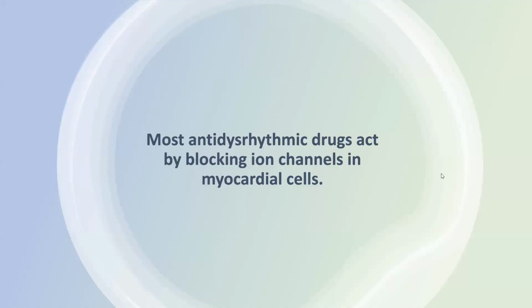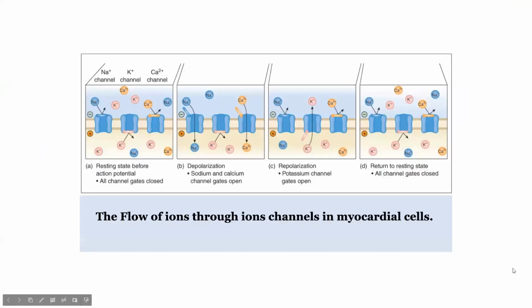Most antidysrhythmic drugs act by blocking the ion channels in the myocardial cells. So these are the flow of the ions through the ion channels in the myocardial cells. In the first picture, we can see the resting state before the action potential. All the sodium ions, potassium ions, calcium ions are present outside, and the channel gates are closed. This is the gate which is closed on all the channels.